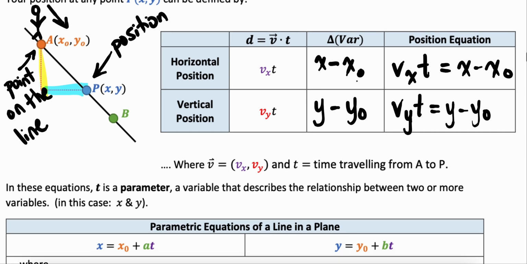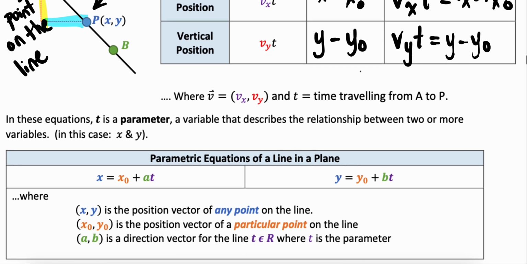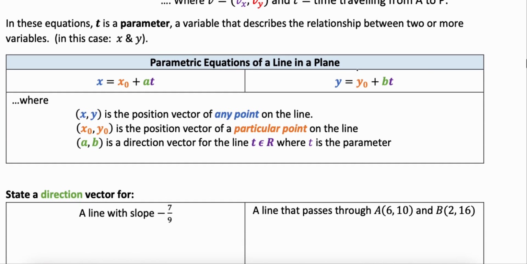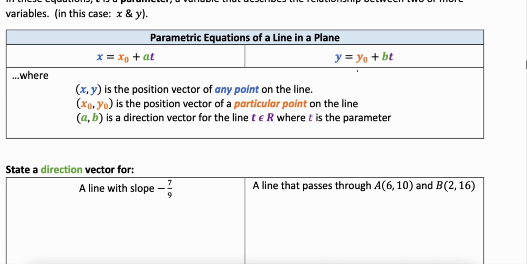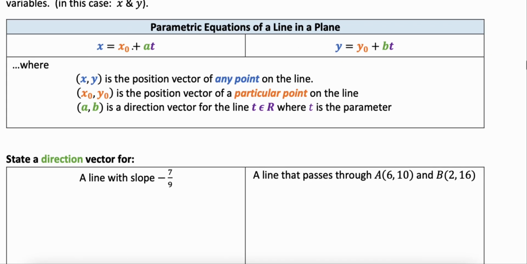We can use this concept of x minus x0 to come up with a parametric equation of a line in a plane, okay? So that's really important now. We're taking what we knew about y equals mx plus b, and now we're going to represent it using vectors and vector terminology. So my value for x can be found by looking at my initial value of x, or the coordinate of any particular point on that line. Again, when we thought about y equals mx plus b, this point on the line was our b value, our y-intercept, but it doesn't have to be.